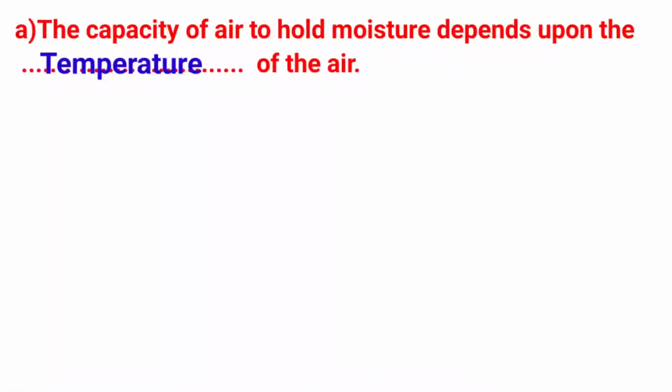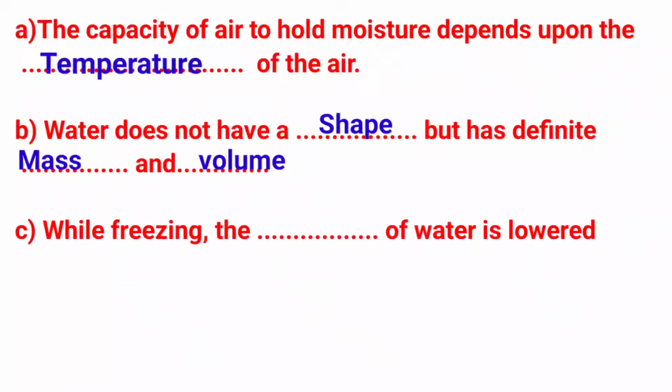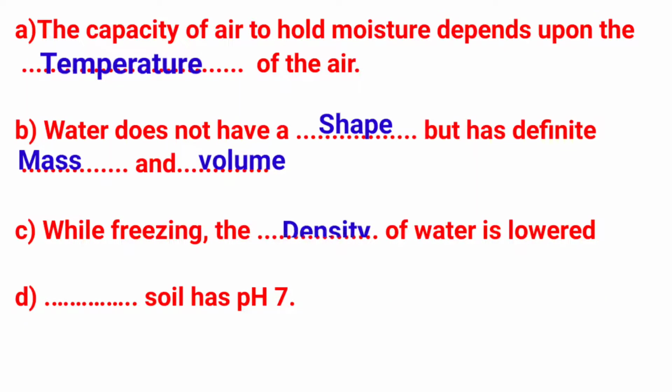A. Capacity of air to hold moisture depends upon the temperature of the air. B. Water does not have shape but has definite mass and volume. C. While freezing, the density of water is lowered. D. Neutral soil has pH 7.